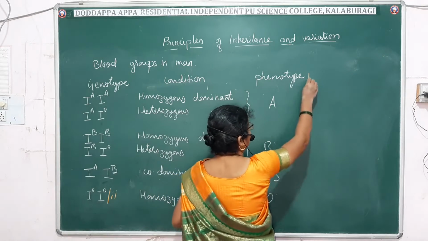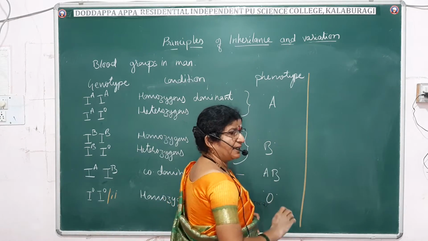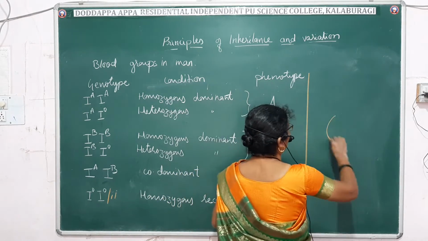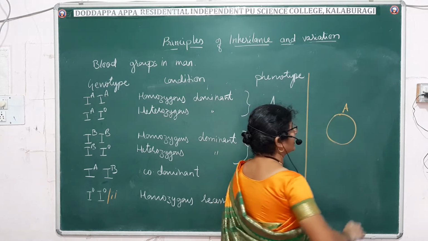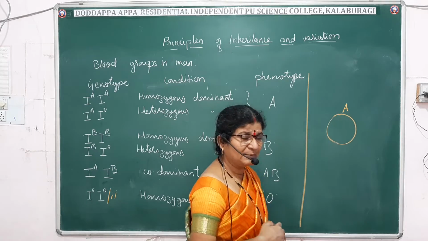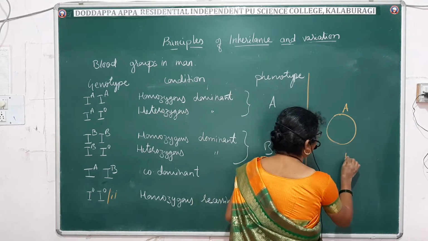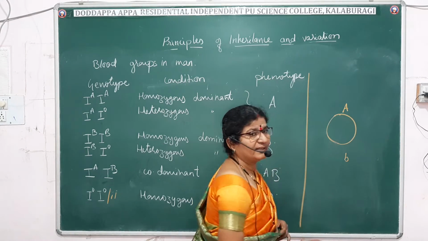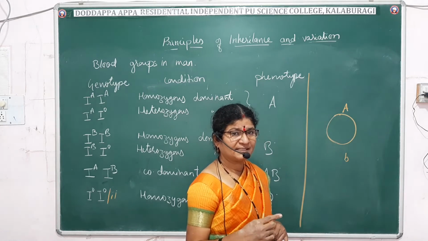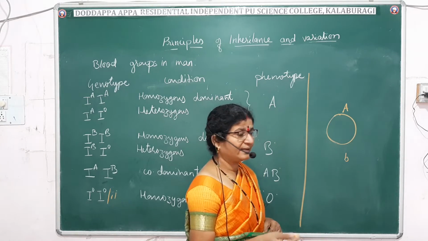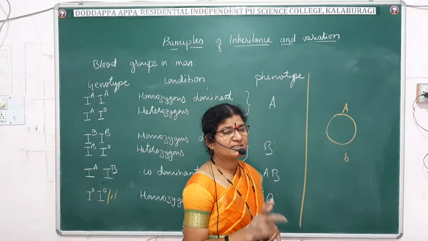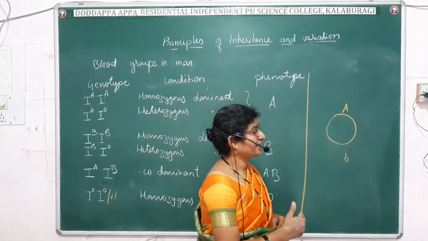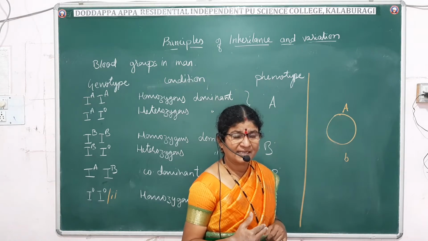Now, you know that in the blood of an individual, if A antigen is there on the RBC, then B antibodies will be there in the blood plasma, just to avoid reactions between antigen and antibodies.